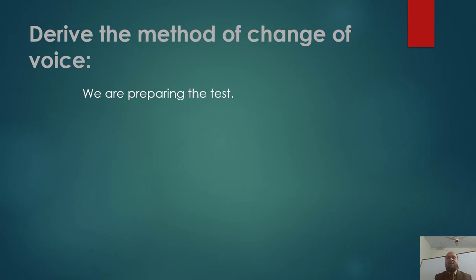Look at the sentence very carefully. We are preparing the test. It is active voice of the present continuous tense. Its passive is: the test is being prepared by us. Look at the changes. What has occurred to the test? We and are preparing.